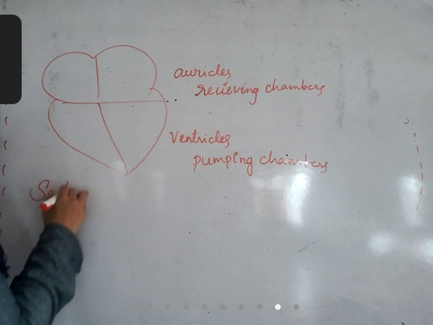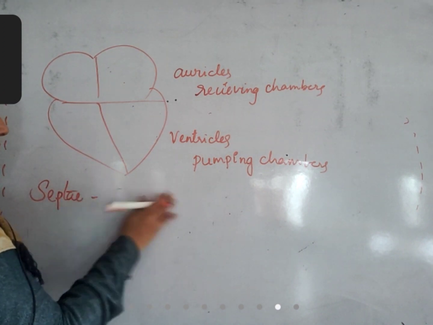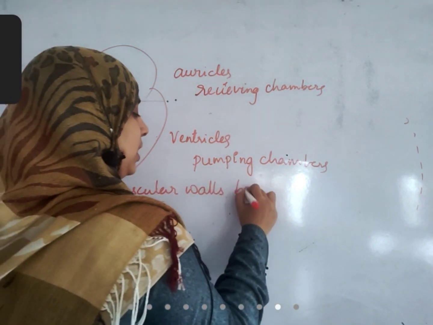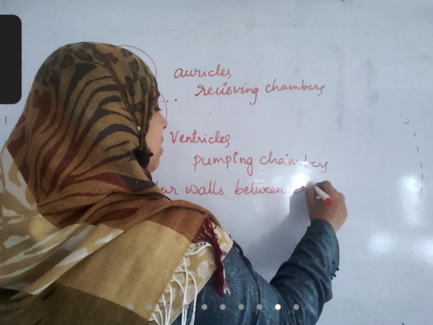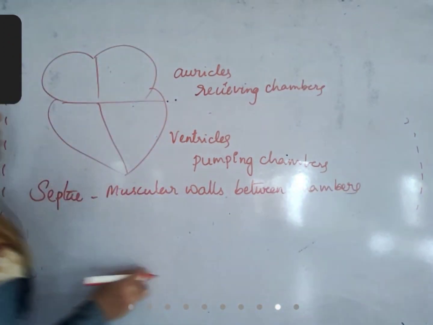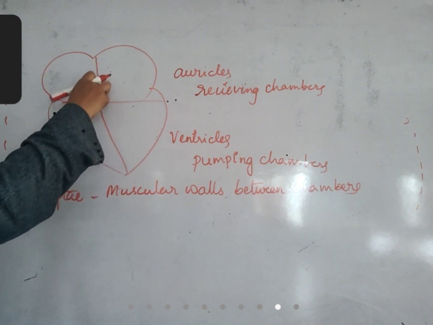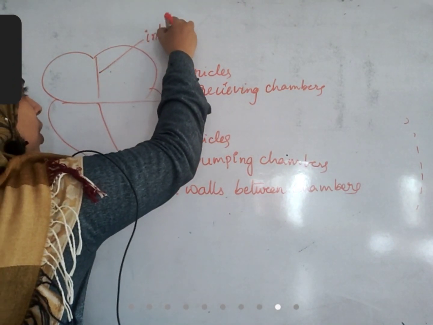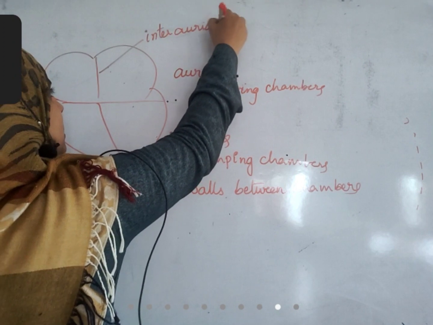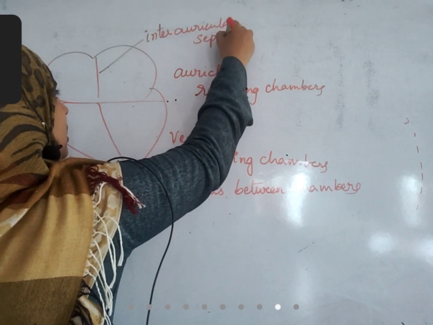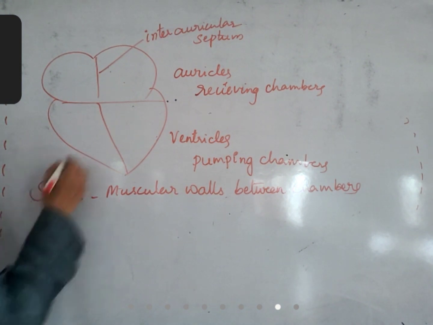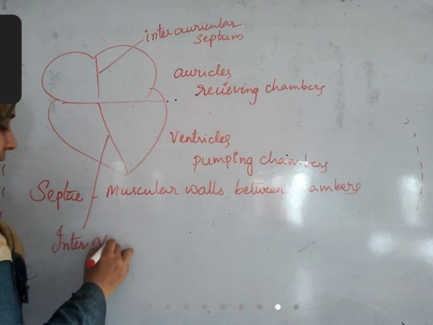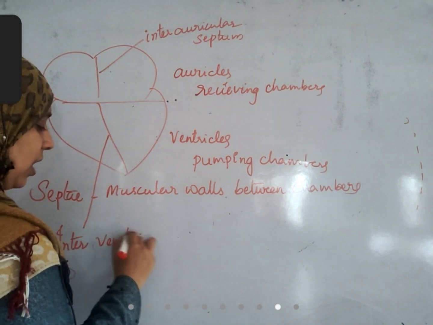Now, septae. Septae are the walls, muscular walls between chambers. Between this chamber and this chamber, there is a wall. This is interauricular septum. Second, this is between ventricles and it is called as interventricular septum.